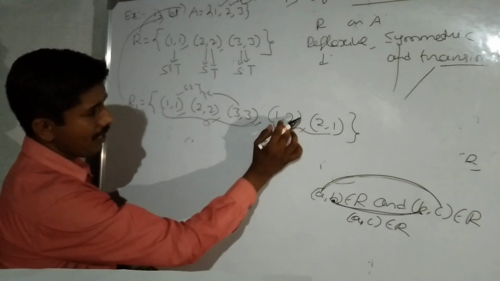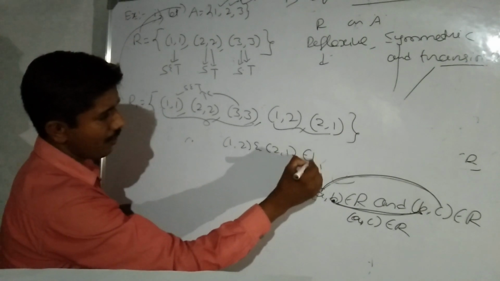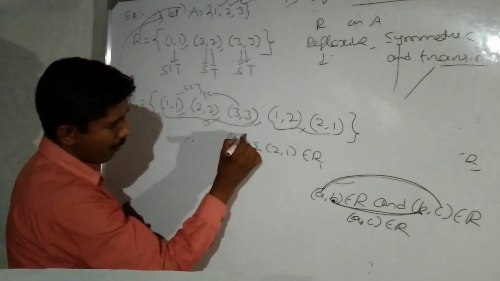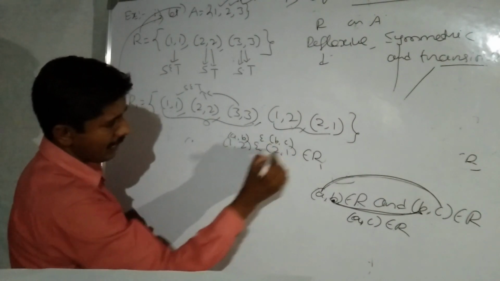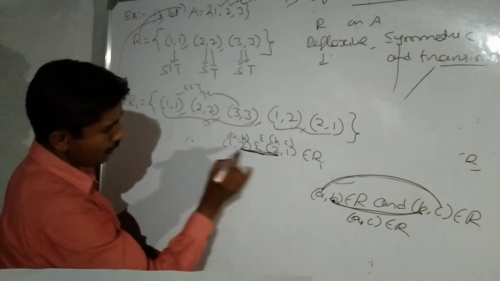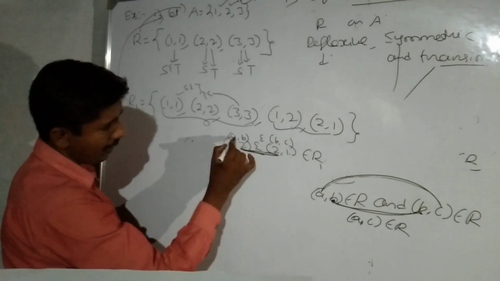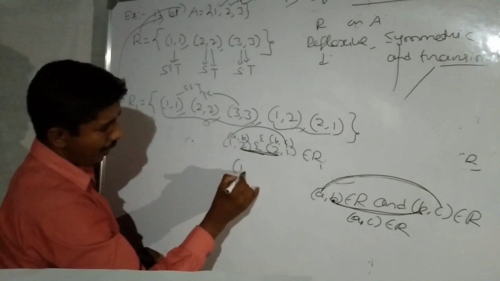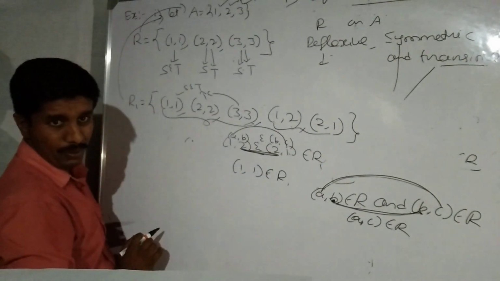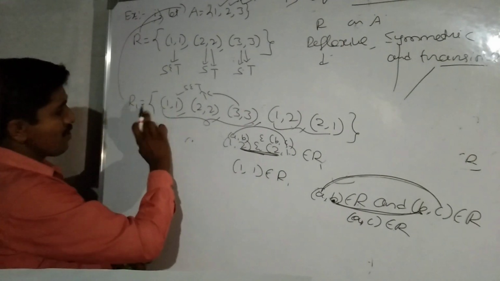Is it transitive here? Observe 1,2 and 2,1 belong to the relation. The middle elements, here B, are equal: 2 equals 2. The first element is 1 and the last element is 1. Does 1,1 belong to the relation? Yes, 1,1 belongs to the relation.